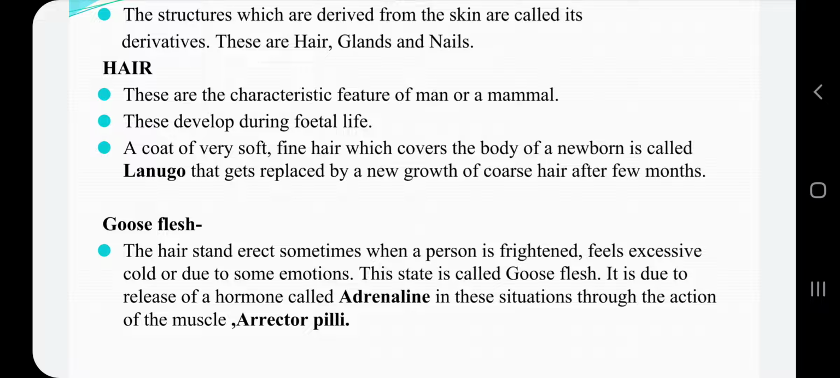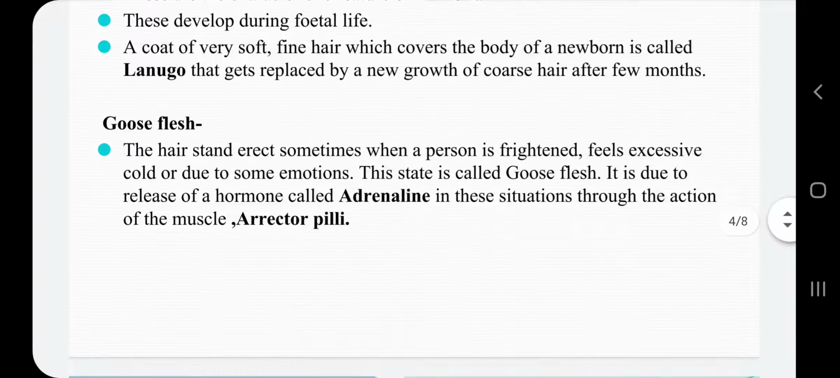So that is brought about by the hormone called adrenaline or epinephrine, and the muscle which works in erecting these hair is the smooth muscle called arrector pili, and this state is called goose flesh. Now the parts of the hair.